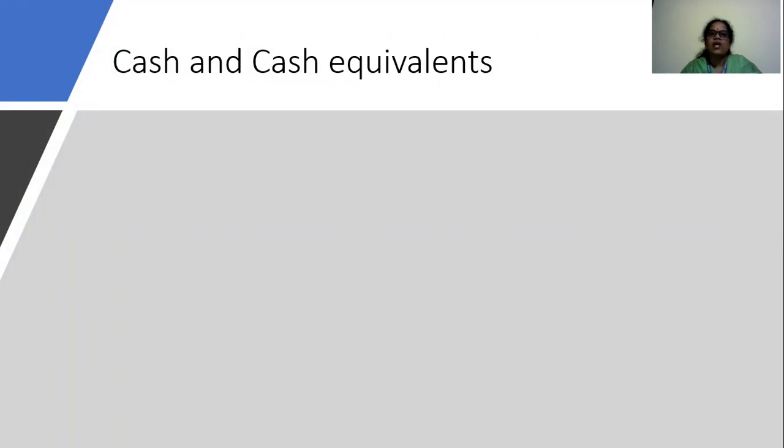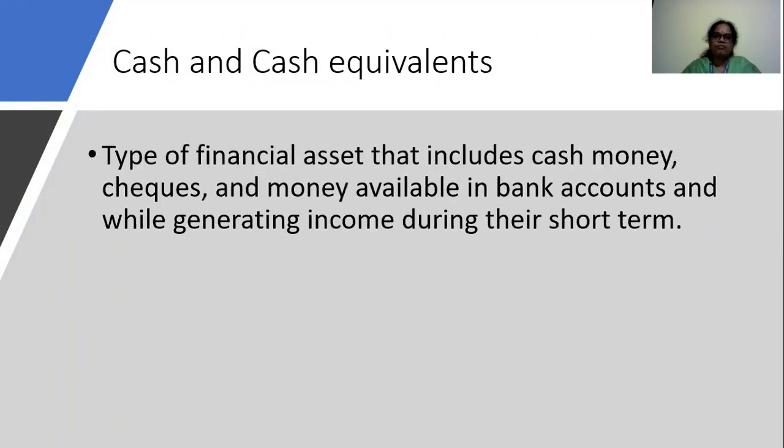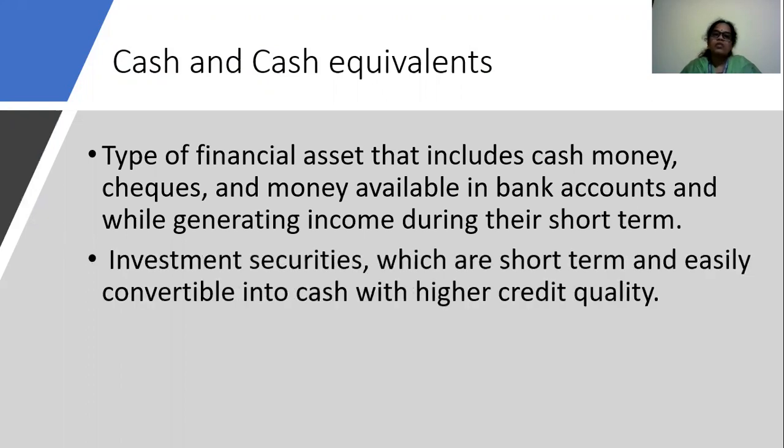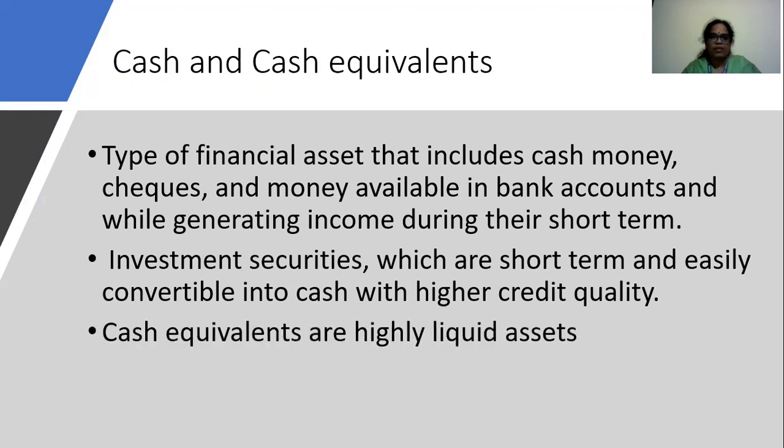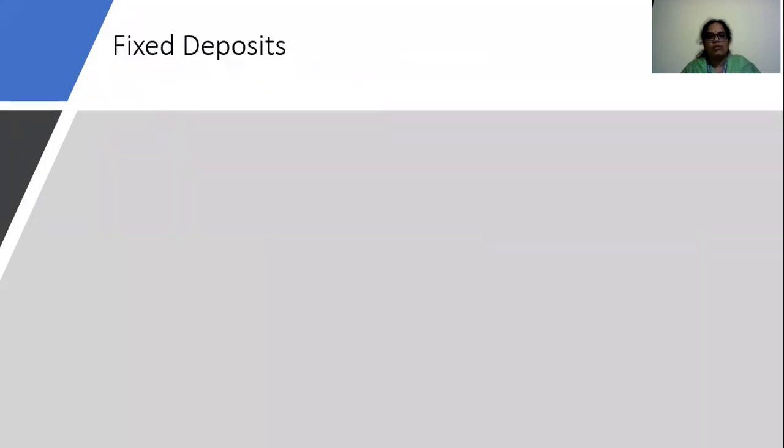The first is cash and cash equivalents. Cash and cash equivalents are a type of financial assets that includes cash money, checks, and money available in bank accounts, while generating income during the short term. These investment securities are short term and easily convertible into cash with higher credit quality. They are usually highly liquid in nature.